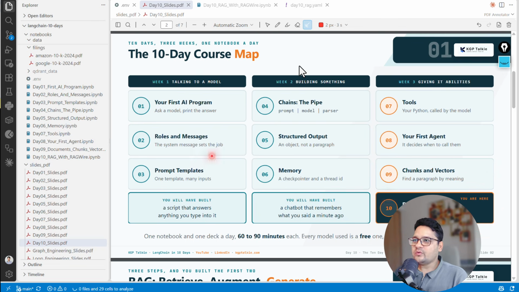In week 1, you are going to learn about free AI API services, roles and messages, and prompt templates. All of these are really important. These are the building blocks of an AI agent. Thereafter, you are going to learn about LLMs, large language models. Basically, how you create chains, and what the pipe operator in LangChain is. Then how do you get structured output? How do you manage memory, like short-term memory and long-term memory?